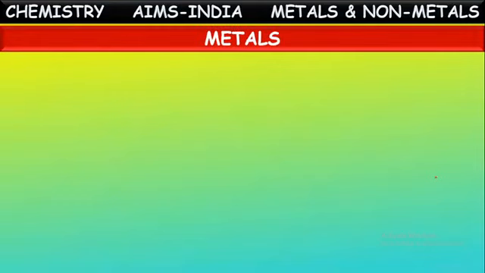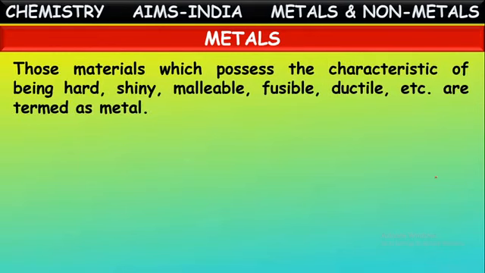First, let us talk about metals. Those materials which possess the characteristics of being hard, shiny, malleable, fusible, ductile, etc. are termed as metals. Those elements which show certain properties are categorized as metals. What are those properties? Being hard, shiny, malleable, fusible, ductile, conductors, etc.